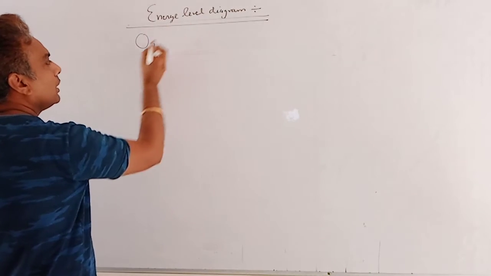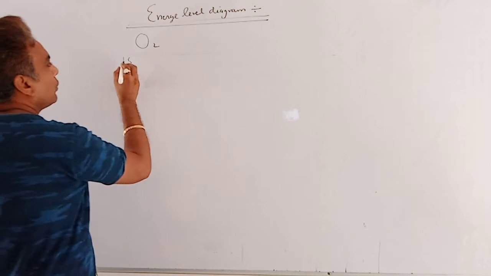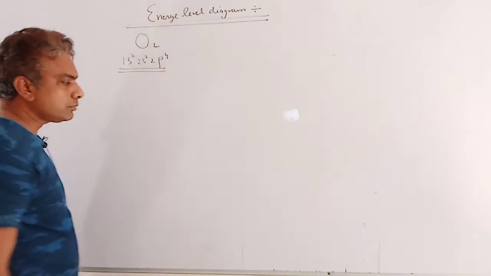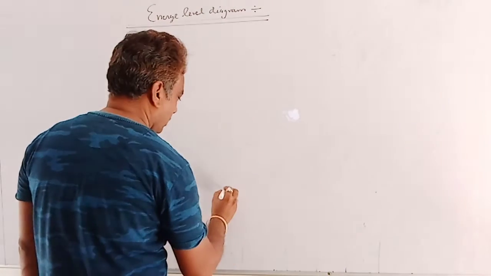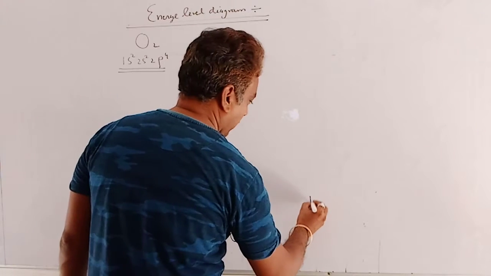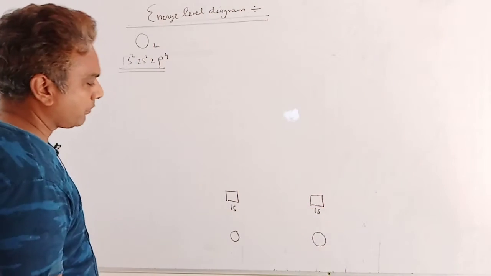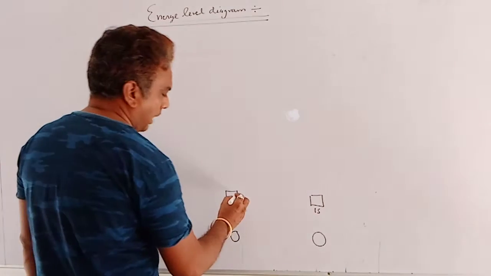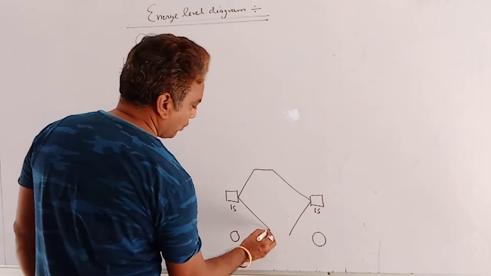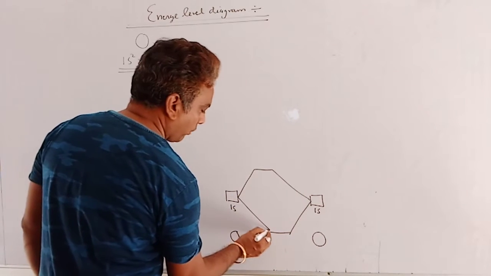For example, the energy level diagram of O2 is such: firstly write the electronic configuration of oxygen, 1s2, 2s2, 2p4. Clear? So here is the 1s orbital of one oxygen, and here is the 1s orbital of another oxygen. Both overlap. After overlapping, they split into two different energy level orbitals. After overlapping of s orbitals, it always gives sigma.